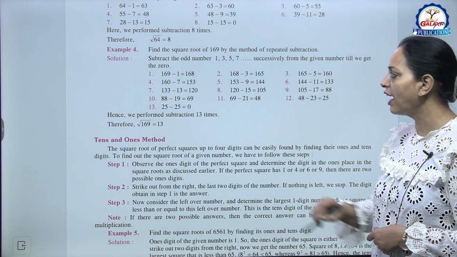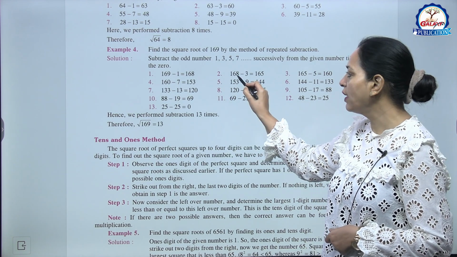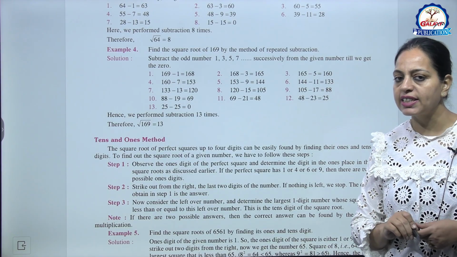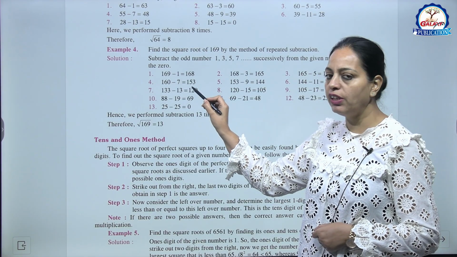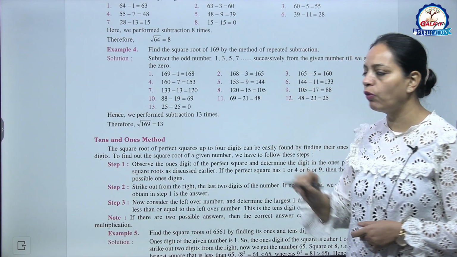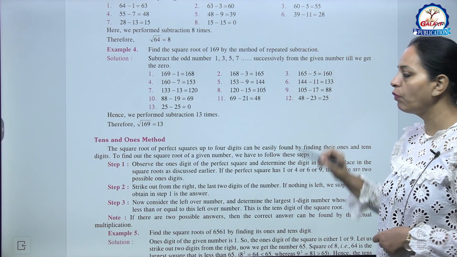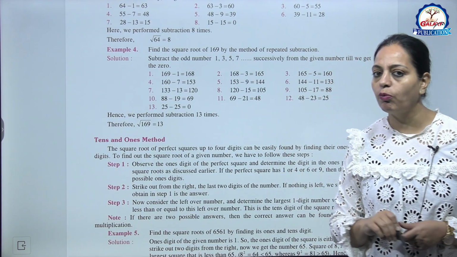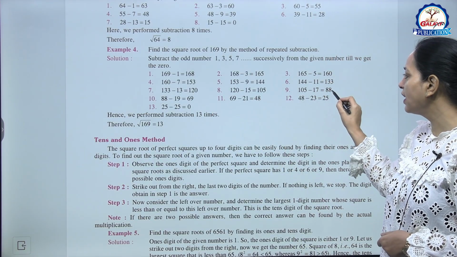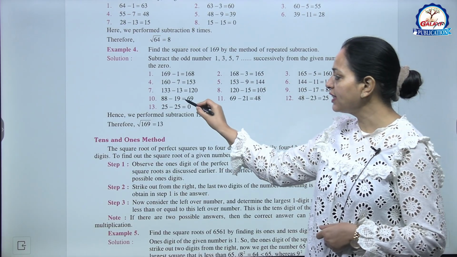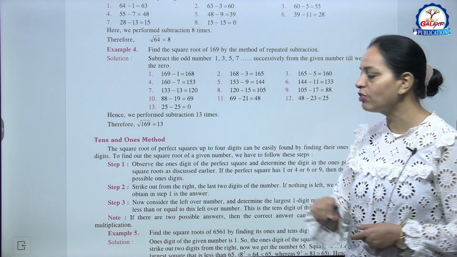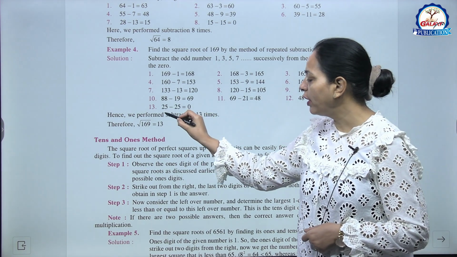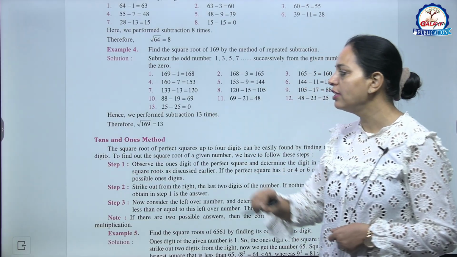So 169 minus 1 is 168, 168 minus 3 is 165, 165 minus 5 is 160, 160 minus 7 is 153, 153 minus 9 is 144, 144 minus 11 is 133, 133 minus 13 is 120, 120 minus 15 is 105, 105 minus 17 is 88, 88 minus 19 is 69, 69 minus 21 is 48, 48 minus 23 is 25, and then 25 minus 25 is 0.